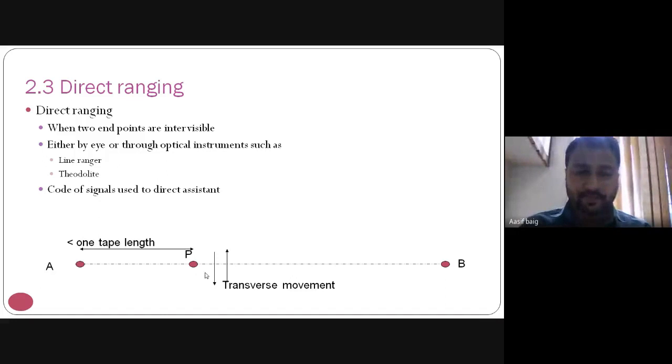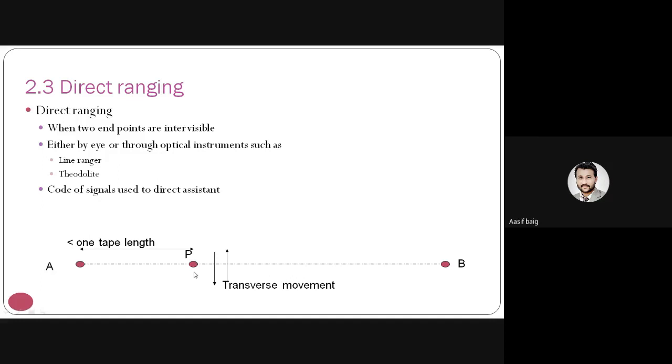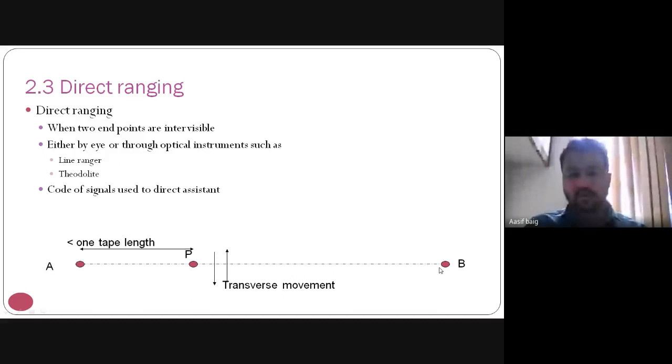should stand before the tape or chain ends. So if we have a 30-meter chain, the distance should be less than 30 meters. The person standing at point P is directed by the person at A to be in line with B. So this is direct ranging, for which we can use a line ranger, or we can also use a theodolite. We can range by eye, or use the line ranger or any optical instrument like a theodolite.